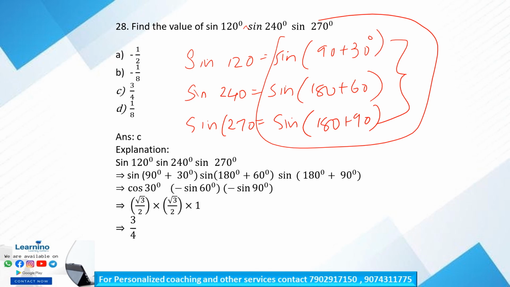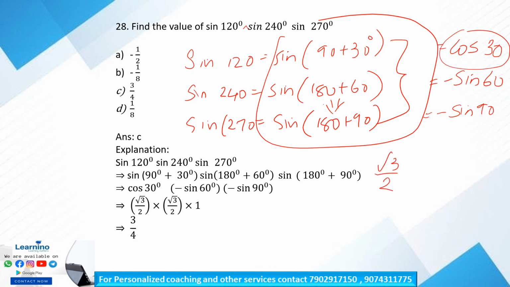So what is sine 90 plus theta? It is cos theta, so cos 30. What is sine 180 plus theta? It is minus sine theta, that is equal to minus sine 60. What is sine 180 plus 90? Again same, what is sine 180 plus theta? It is minus sine theta, that is minus sine 90. So what is cos 30? It is root 3 by 2. Minus and minus cancel each other.